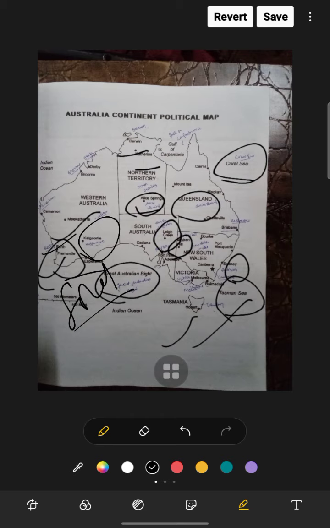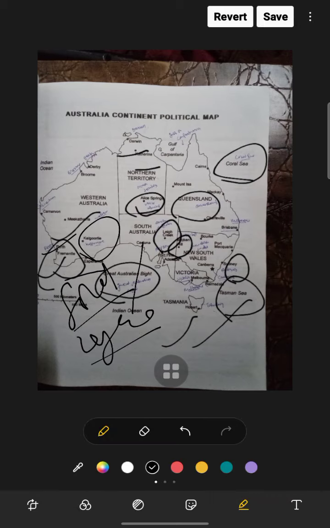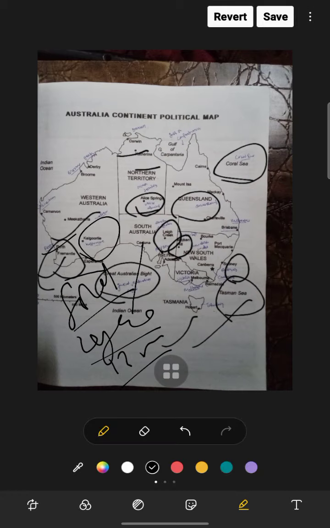Now South Australia, the whole of South Australia is this area. The major physiographic regions are the Great Victoria Desert, Musgrave Range, and Flinders Range. Lake Eyre is there, 12 meters below sea level and the deepest point of Australia.